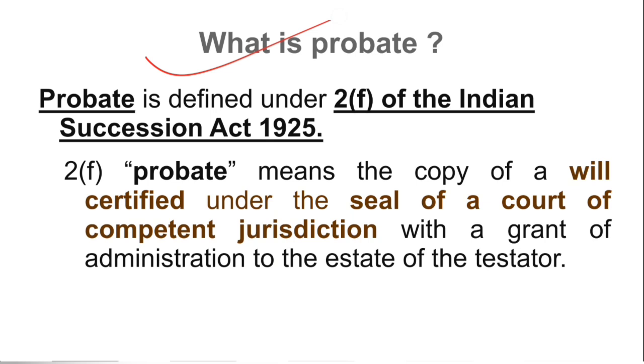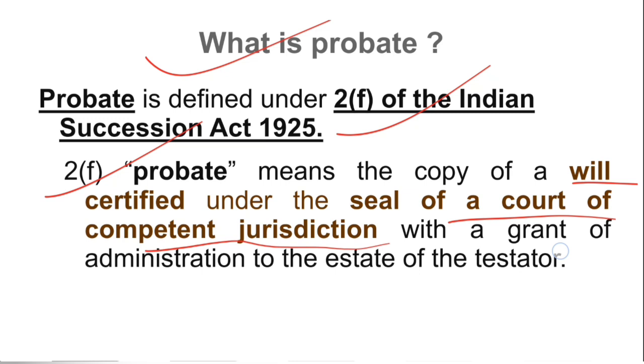So probate is defined under section 2(f) of the Indian Succession Act, and 2(f) provides that probate means the copy of a will certified under the seal of a court of competent jurisdiction with a grant of administration to the estate of the testator. So here probate means a copy of will. There should be a will which should be a valid will, and it is certified by the court of competent jurisdiction. The seal of the court means that the court is giving it a legal recognition,